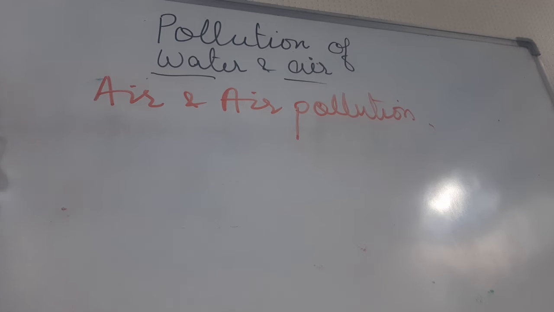When we are talking about air, we know that air is actually a mixture of gases containing nitrogen, hydrogen, oxygen, then carbon dioxide. So many gases are present in the air. We know that nitrogen is 78%, oxygen is 21%, and the 1% which is left is made by carbon dioxide and many other gases. Some water vapor is also present in the air. Now children, air pollution.